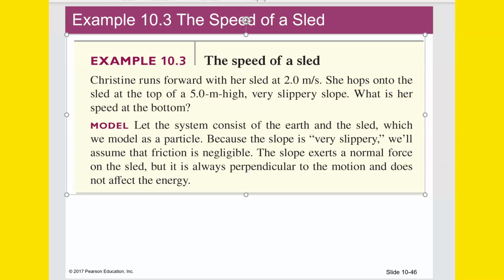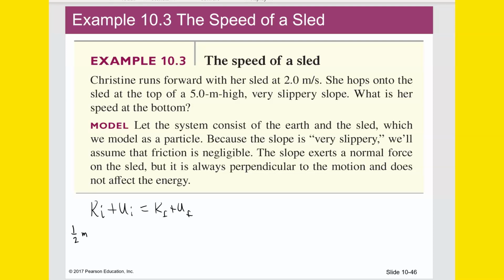Well, we can say this. We can say Ki plus Ui equals Kf plus Uf. You might end up liking doing this kind of stuff. I'm kind of liking it. So what is her initial kinetic energy? It's 1/2. We don't know her mass, do we? So let's just leave it as a variable. I bet it's going to cancel out. Times m times 2 squared. What's her initial potential energy? It's mgh. It's m times 9.8 times h, which we're going to say is 5.